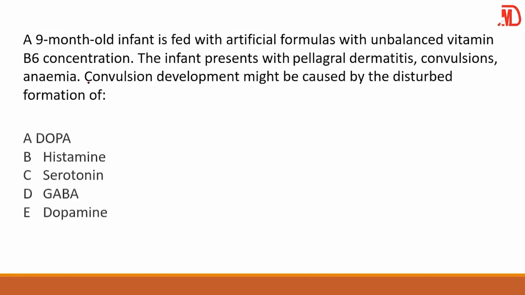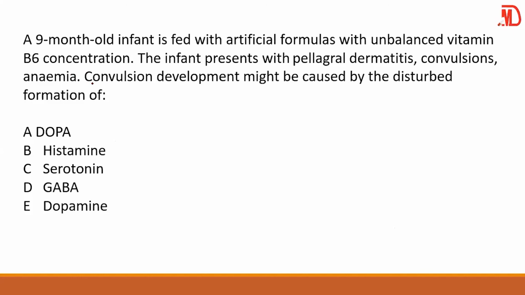Oh, see this question again. Convulsion again. So, of course, GABA. Please. And look at this. A 9-year-old infant is fed with artificial formulas with unbalanced vitamin B6 concentration. Now, the infant presents with pellagra. Pellagra means B3 deficiency has come in.